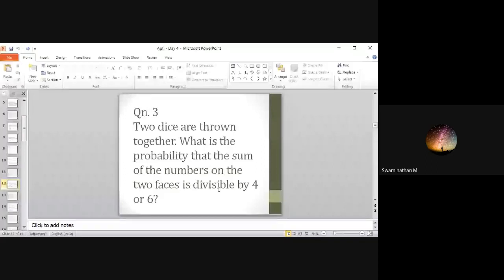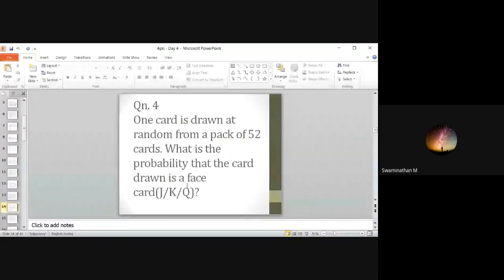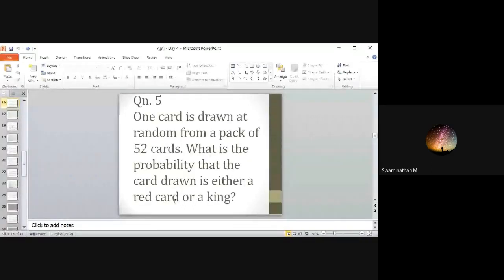And this is cards. One card drawn, and it can also be two conditions, either red card or a king. So it might have intersection also. If you see red cards 26 and kings 4, you can't directly add 30 red cards and kings.